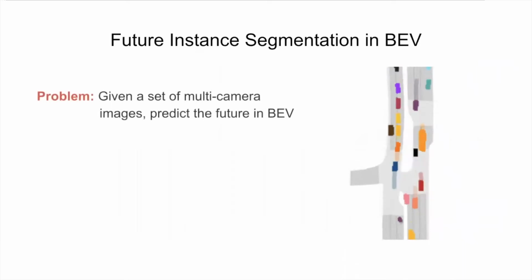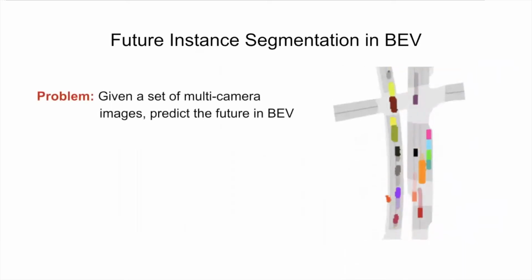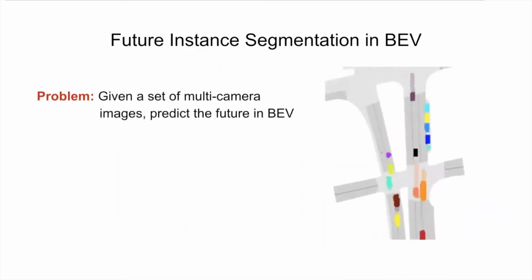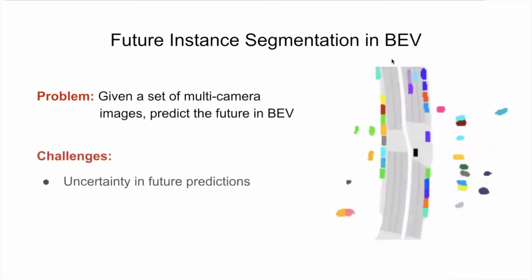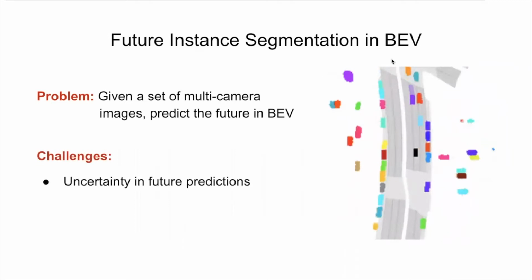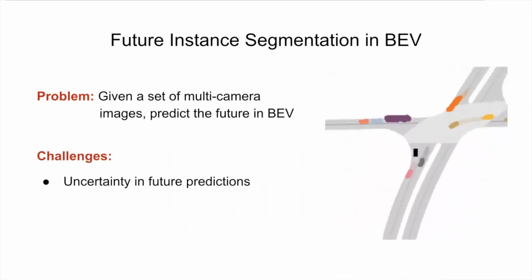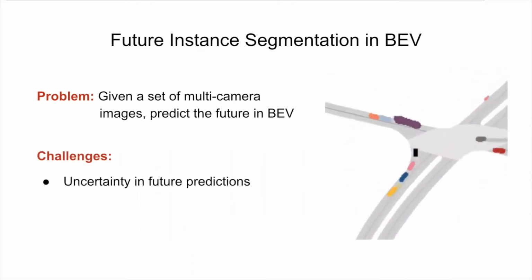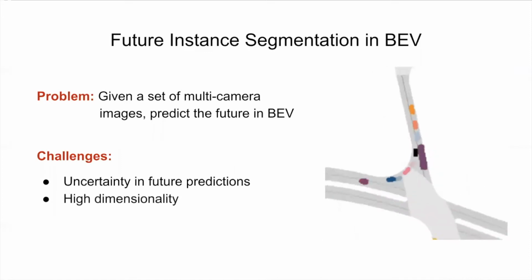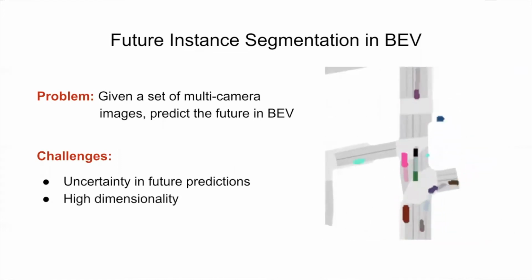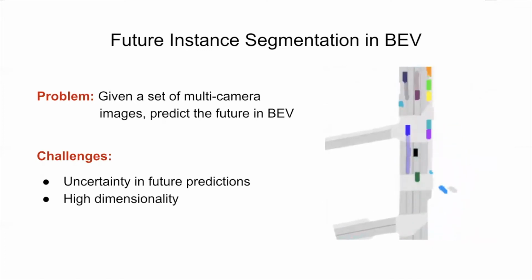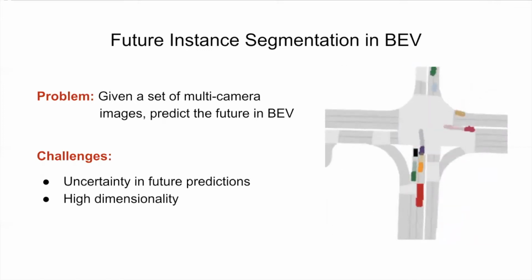The problem can be defined as, for a given set of multi-camera images, the task is to predict the future in BEV. This problem has several challenges. One of them is the uncertainty of the future. Since there are multiple possible futures, the model needs to consider all of them. Also, the problem is really high dimensional. Both the output and the input representations are really large because we are predicting into multiple time frames.